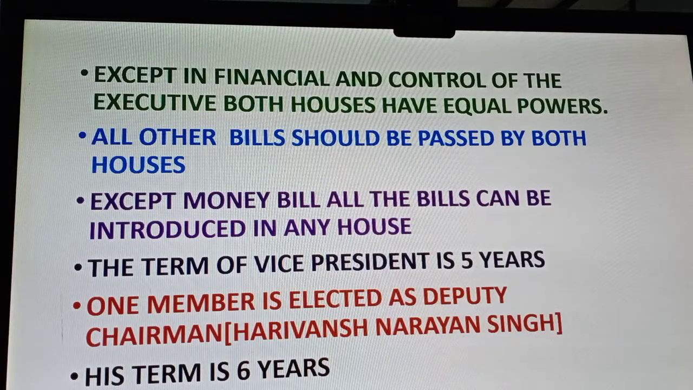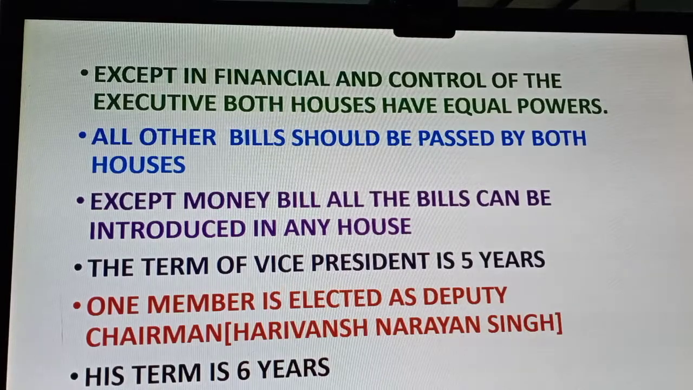And Karnataka has 12 members. So every 2 years, 4 members are elected to Rajya Sabha from Karnataka. From Kerala, 9 are there, so 3 are elected. From UP, 36 are there, so 12 are elected every 2 years. This is the election procedure of Rajya Sabha. Okay.